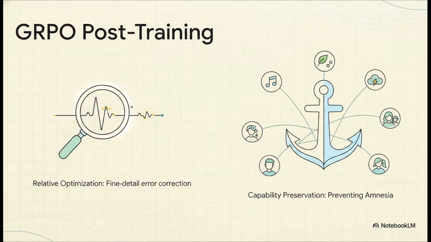When you highly specialize a model to fix tiny speech errors, it can sometimes catch amnesia and literally forget how to generate music or environments altogether. By constantly replaying the original multi-speaker and audio data during this phase, SwanTale retains all its broad, world-building capabilities while achieving that pinpoint speech accuracy.